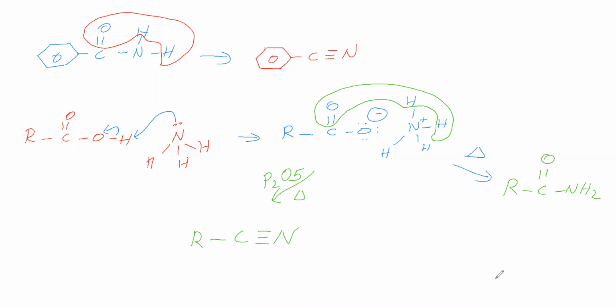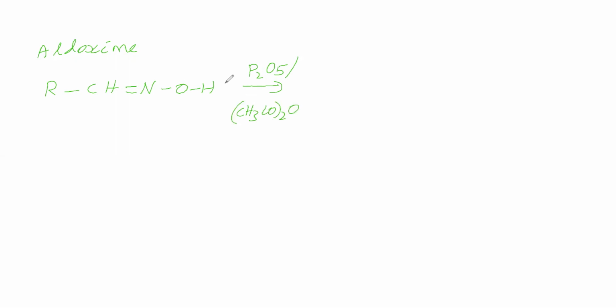Next, we will take an aldoxime. Aldoxime formula is RCH=NOH. To this aldoxime, we will add a dehydrating agent, for example P2O5, or an acid anhydride. So to this aldoxime, we added a dehydrating agent P2O5 or an acid anhydride. So what we will get here, that we will see.